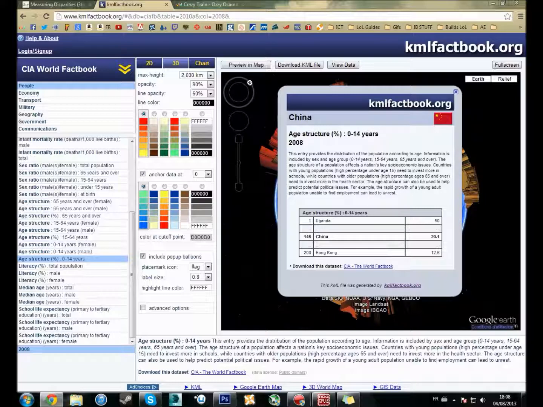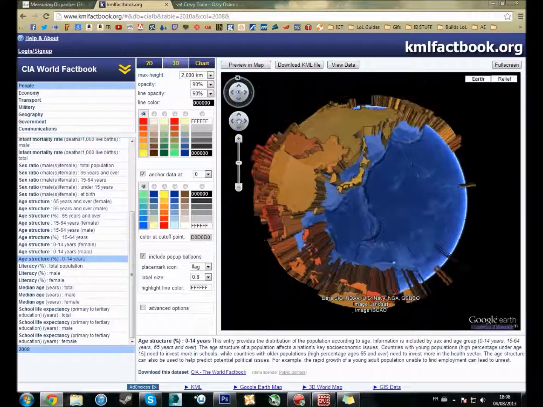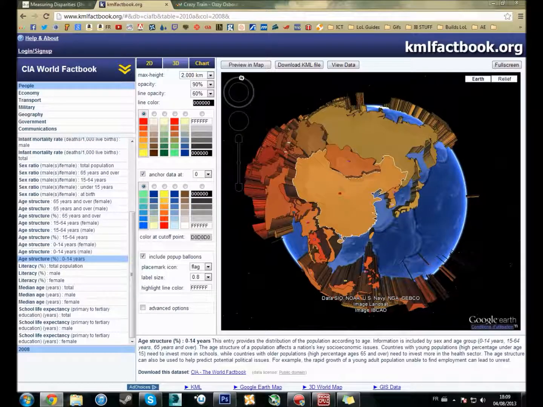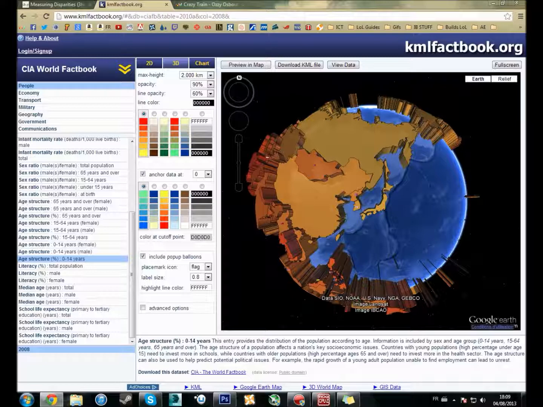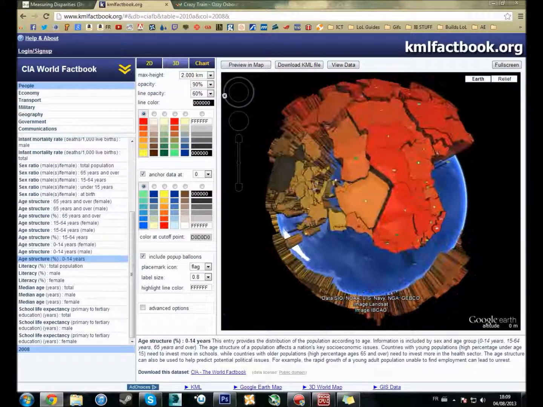China has nearly the same age structure numbers as the US. I mean, they have 20.1% again. Now, these numbers are from 2008, so I think because of the one-child policy, China's numbers will have gone down by then, because the children born before the one-child policy will have aged and come out of this category, and all the children that have just been born with the birth rate that has gone down will come into the category.